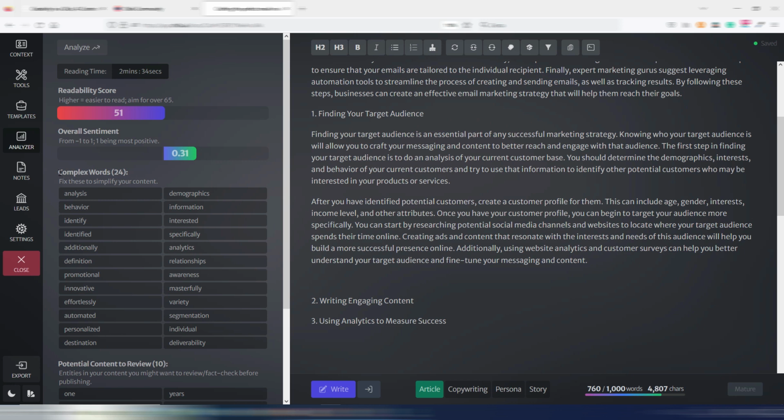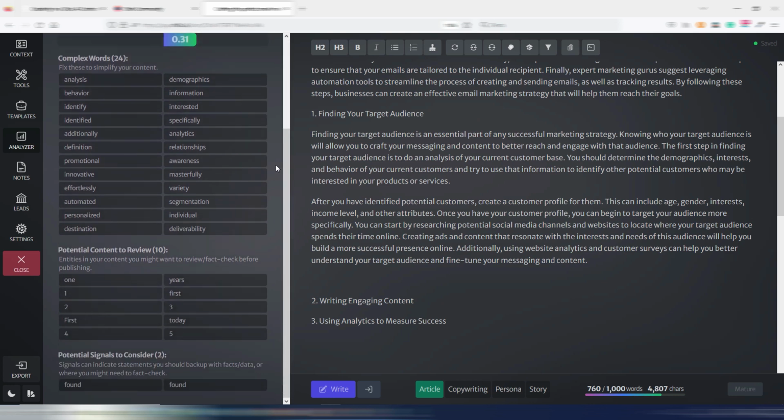I have a list of complex words in my content that I can change to make it easier to read. And I have some potential content to review. Every time Chibi finds some number, some percentage, something that can be backed up with data, or something that I need to review or fact check, it's alerting me.